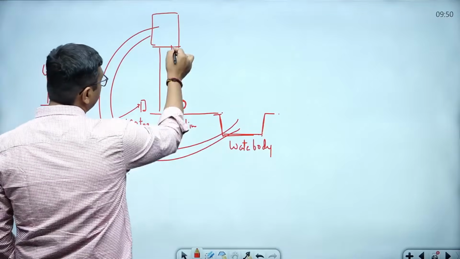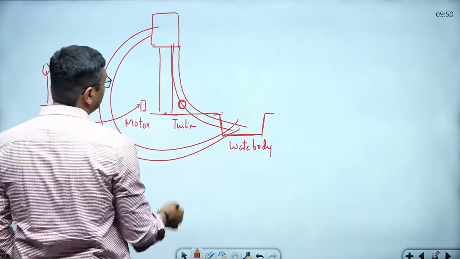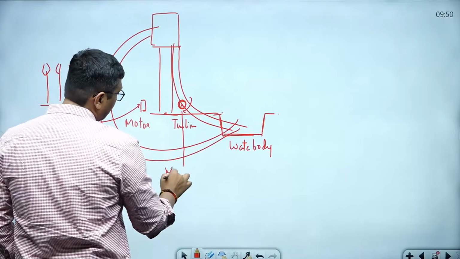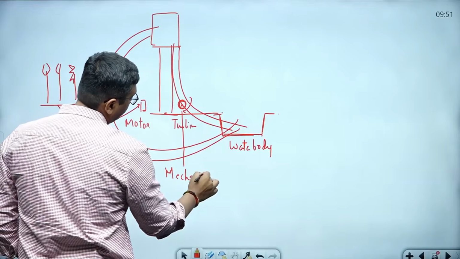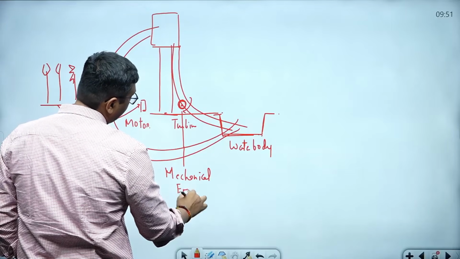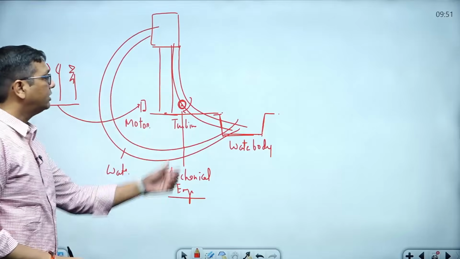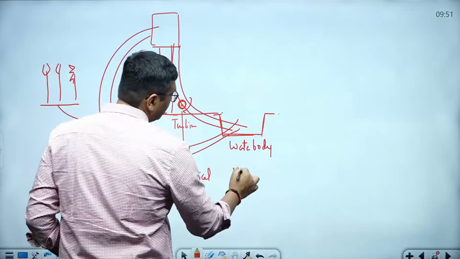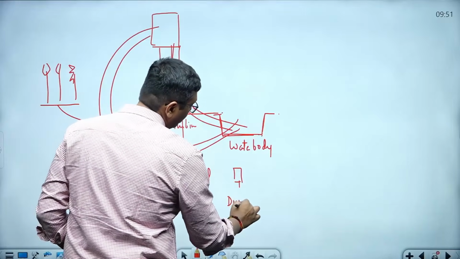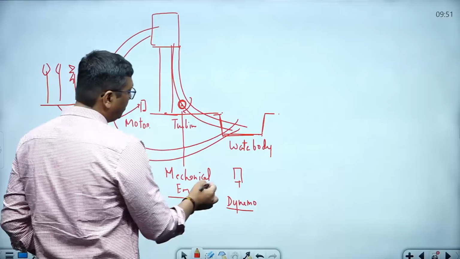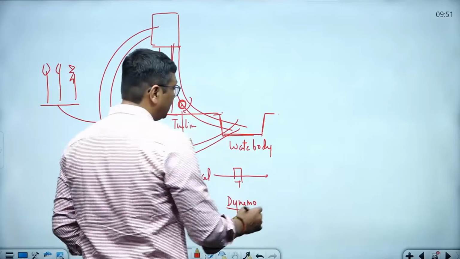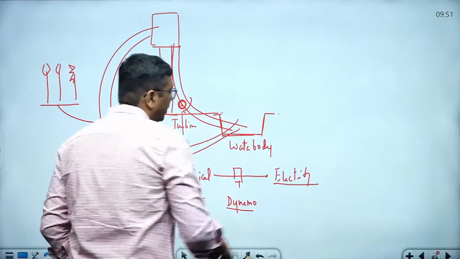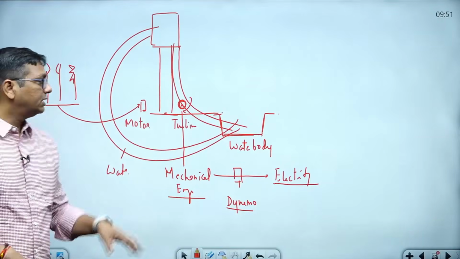When the water falls down, this turbine is going to move. If the turbine is moving, this is called mechanical energy. Now here I am using one instrument. This is called a dynamo. Because of the dynamo, what happened, guys? This mechanical energy is converted into electricity. This is the entire procedure.